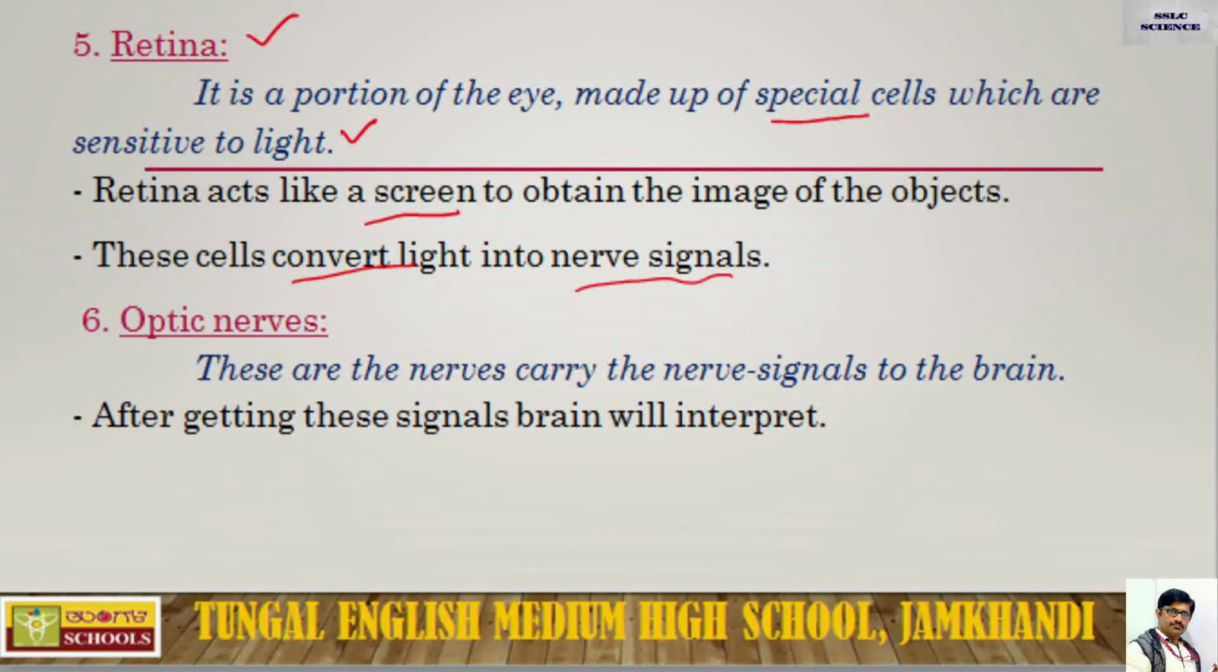And the last point, that is the optic nerves. We are having another section that is called optic nerves. These are the nerves that carry the nerve signals to the brain. From the retina we have the conversion of light, or image, into nerve signals, and through the optic nerves these signals are carried to the brain. After getting these signals, the brain will interpret the things.